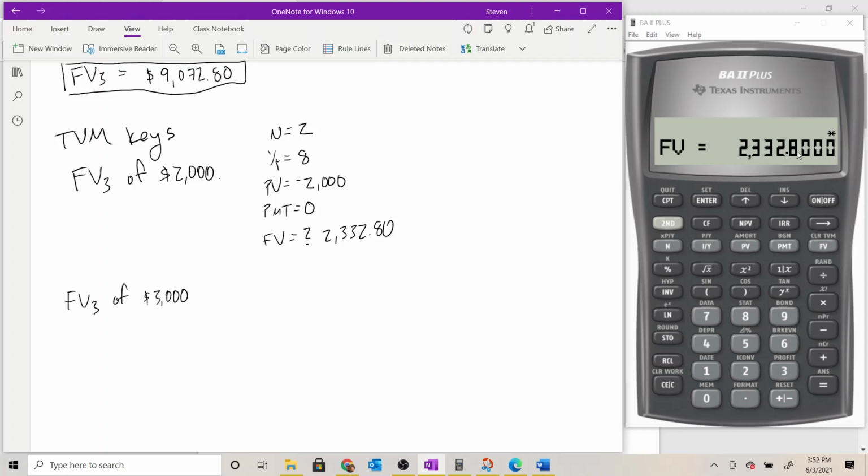All right, well, while I'm here, just like I did before, I'm going to go ahead and store this value. I'm going to hit STO 1 there, and I'll write a note to myself to say that I stored that on the 1 key, so when I want to go back and use it later, I'll remember where it's at. All right, so then the future value of 3,000, we're going to use the time value money keys again.